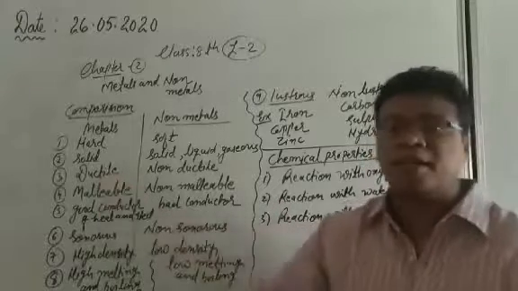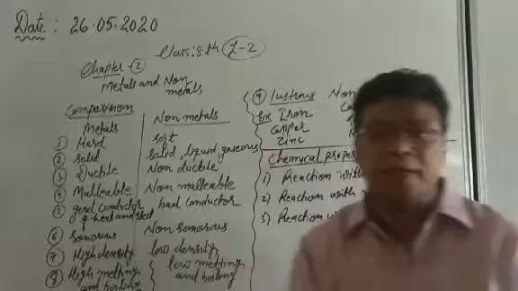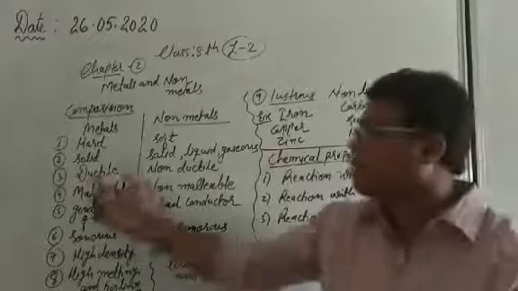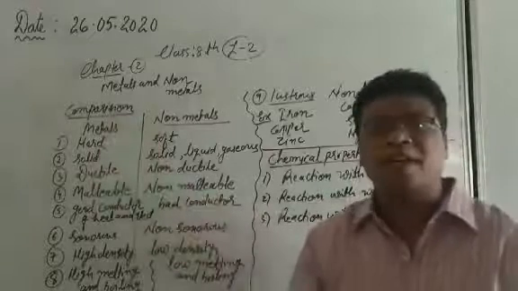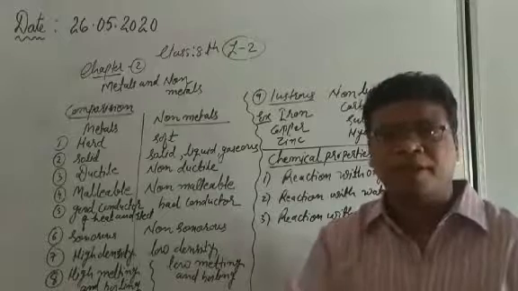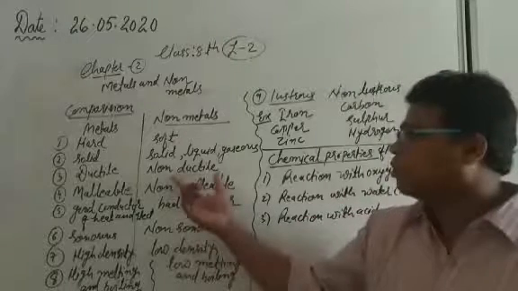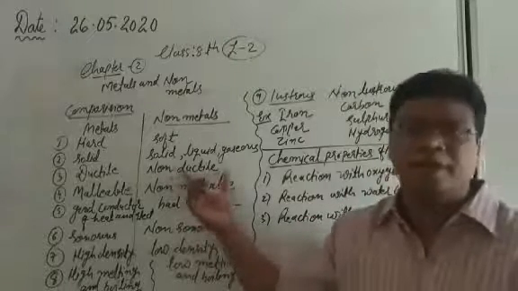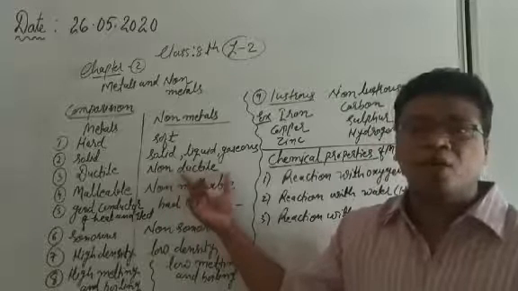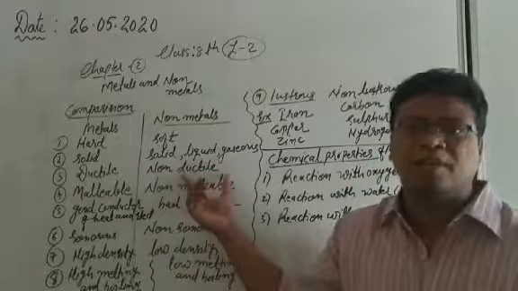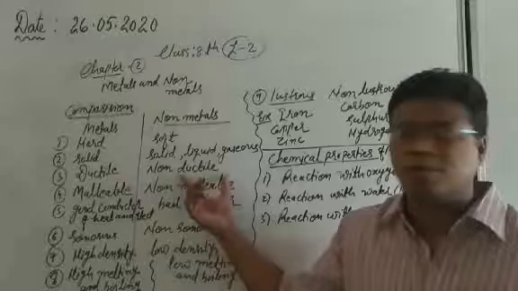Number 3 is ductile. Ductile I have told you earlier, so no need to discuss here. All the metals are generally ductile in nature. They can be converted into thin wires. What about the non-metals? They are non-ductile. All the non-metals are non-ductile because they are found in the liquid and gaseous state also.